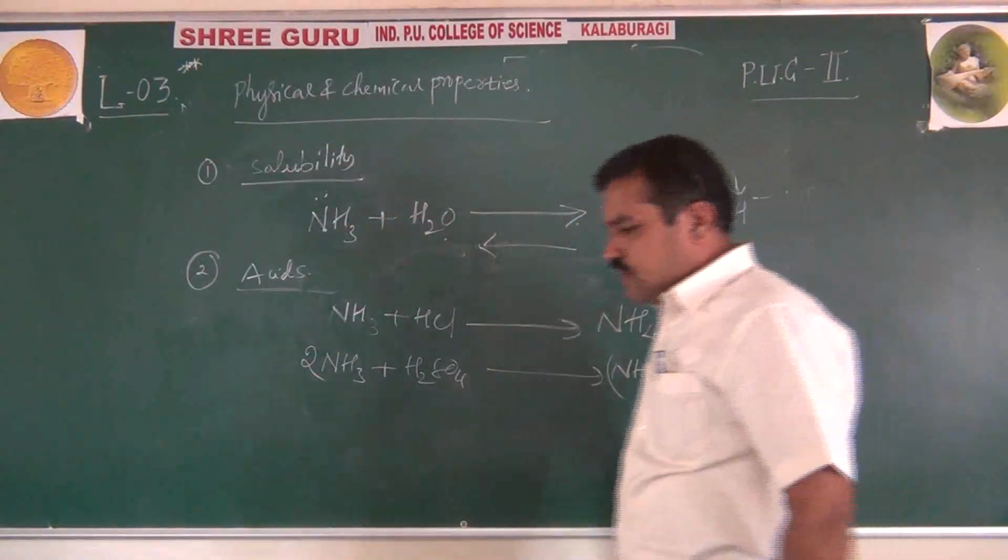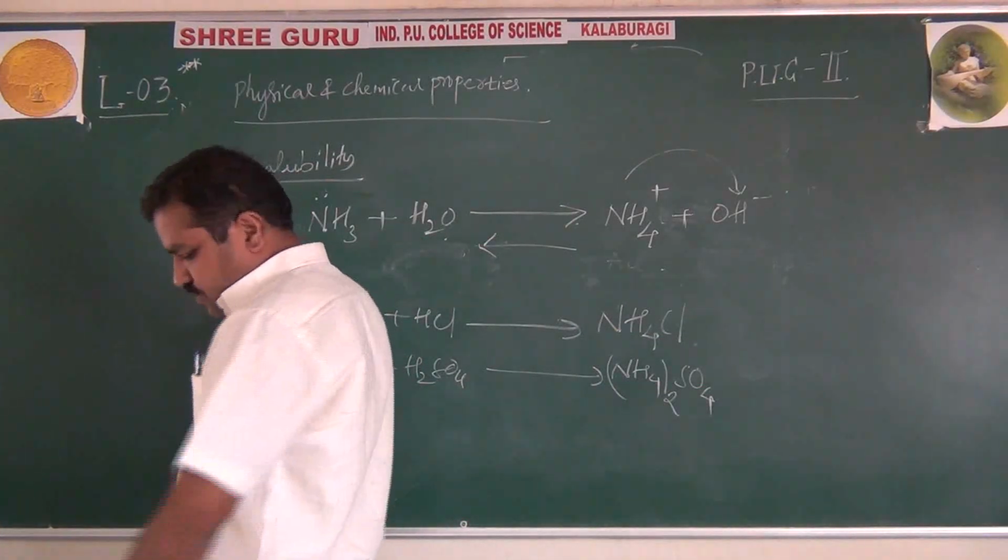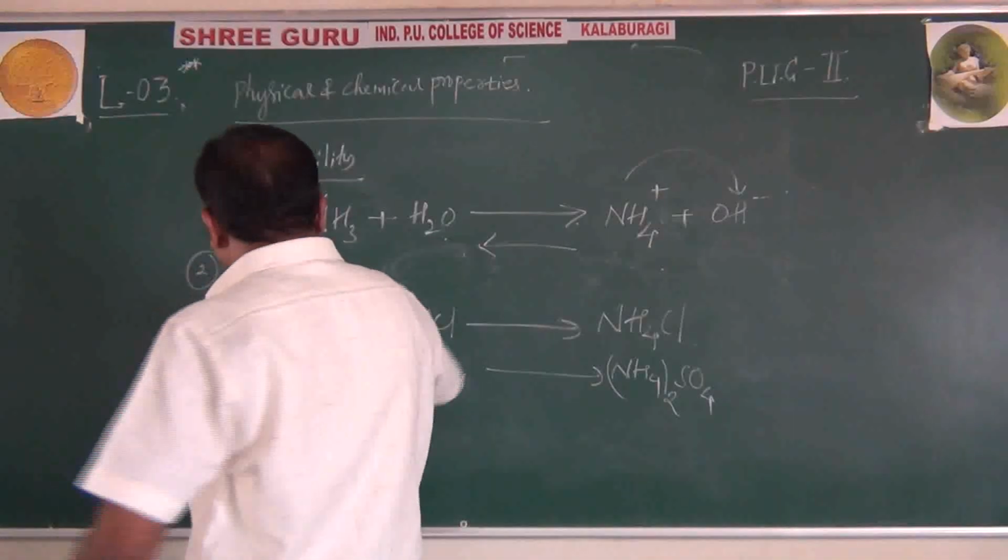Not only solubility and basic properties, even in the laboratory it is used to detect basic radicals.